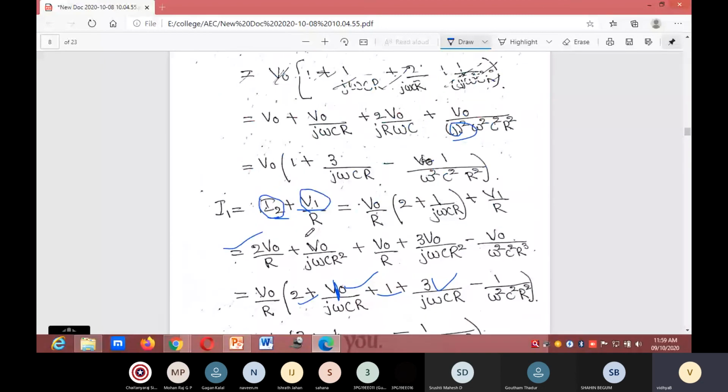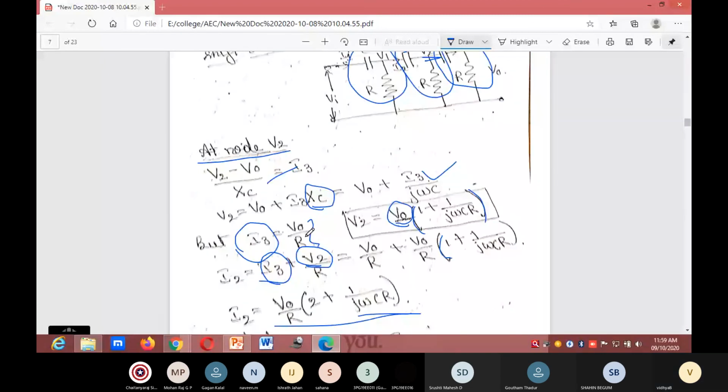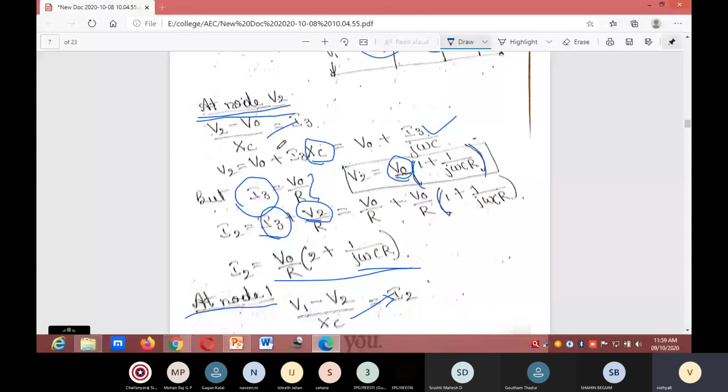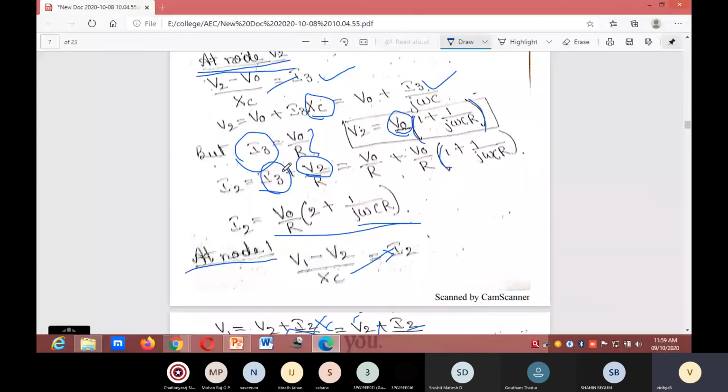First, at node voltage V2. First, we need to write the equations. At node voltage V2, we get the I3 value, and we don't know the value of V0, we don't know the value of V2.